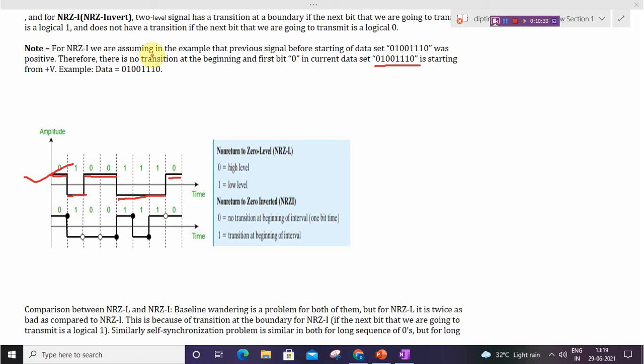So for 0 there is no transition at the beginning. Then 0 means no transition and 1 means transition. And this is all about NRZ-I.